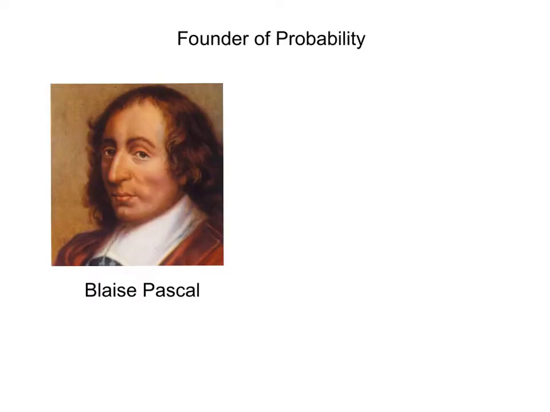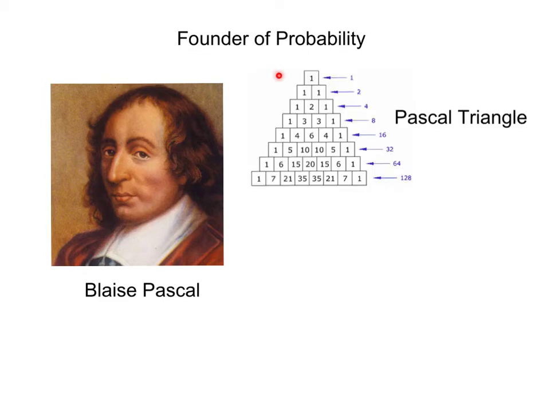And just let me introduce one of the founders of probability, and he is called Blaise Pascal. He's a French mathematician and inventor, and he is also one of the founders of probability. And this is another invention from Blaise Pascal, which is called the Pascal triangle.